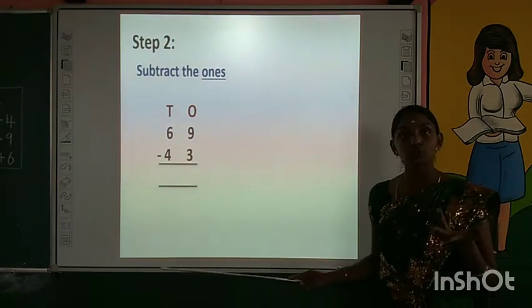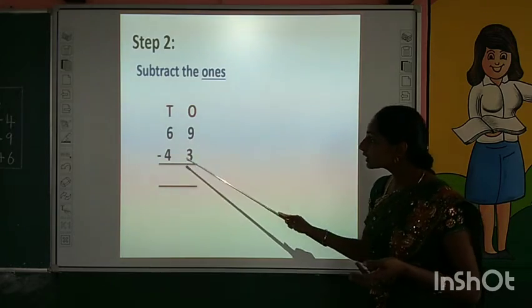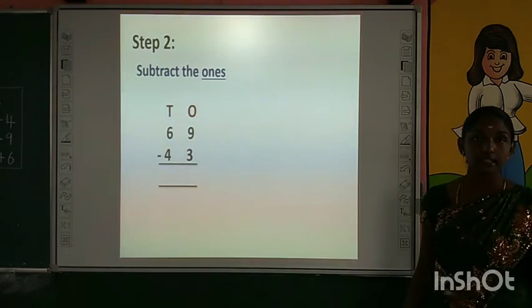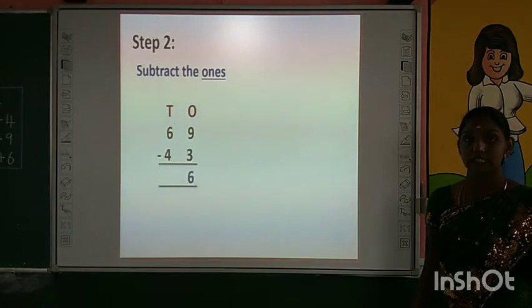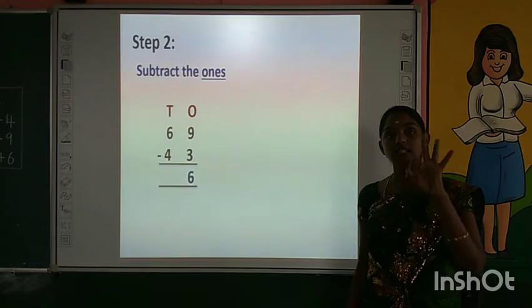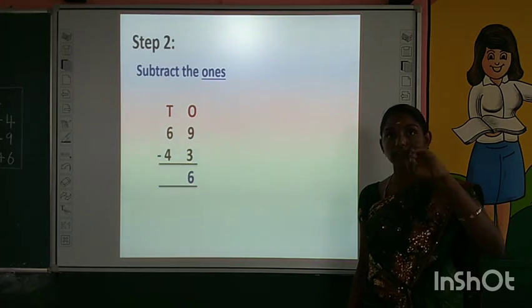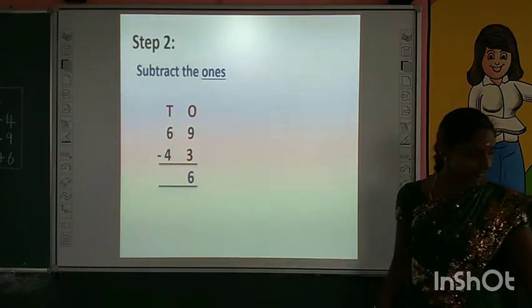Now we are going to subtract 3 from 9. What is the answer? Tell me the answer by backward counting. Take 3 fingers, start backward counting. 8, 7, 6. We subtracted and got the answer 6.